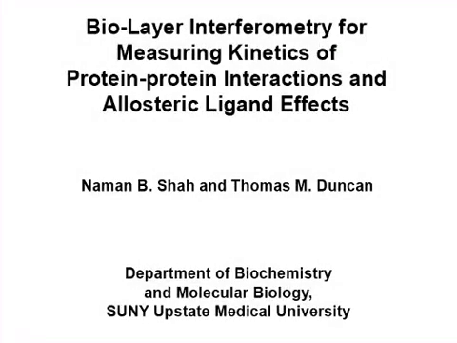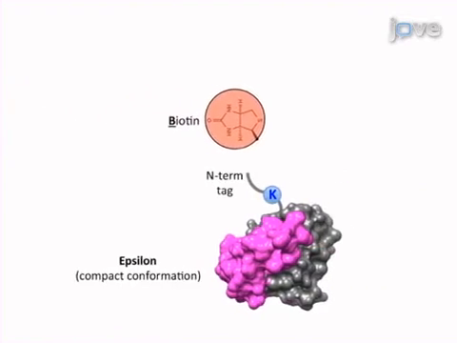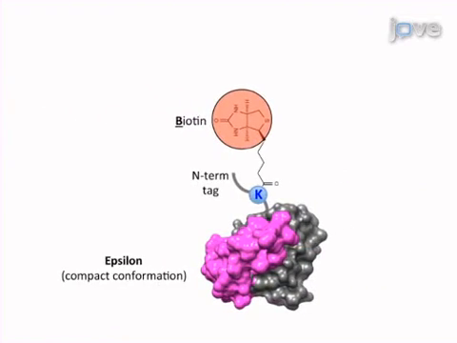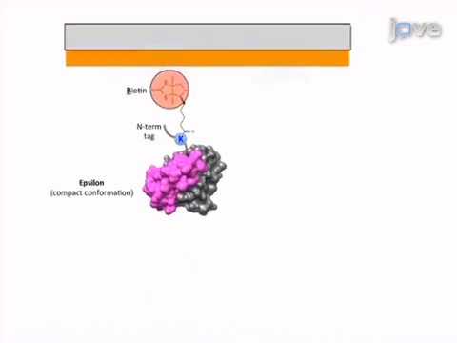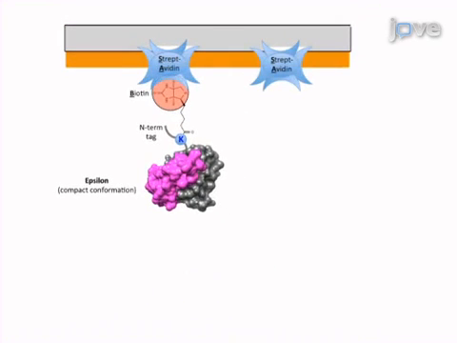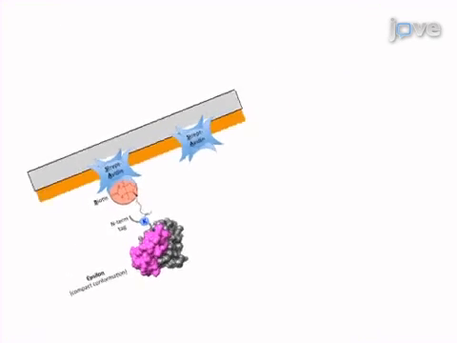The overall goal of the following experiment is to measure kinetics of protein-protein interactions and the allosteric effects of small ligands on those interactions using Bio-layer Interferometry (BLI). This is achieved by preparing one of the proteins with specific biotinylation and immobilizing it on the surface of streptavidin-coated biosensors in parallel.